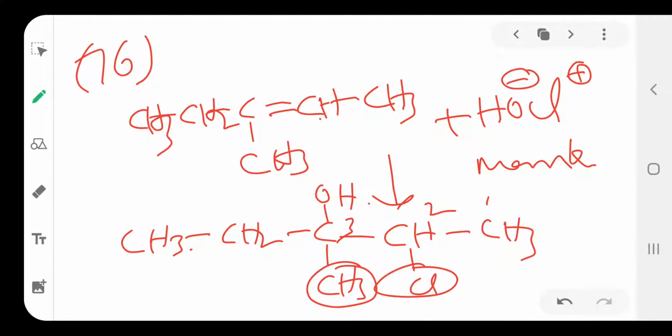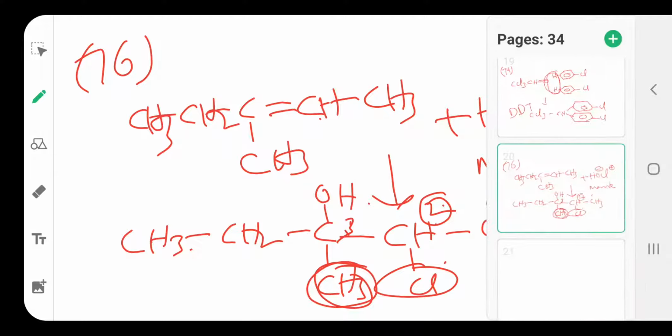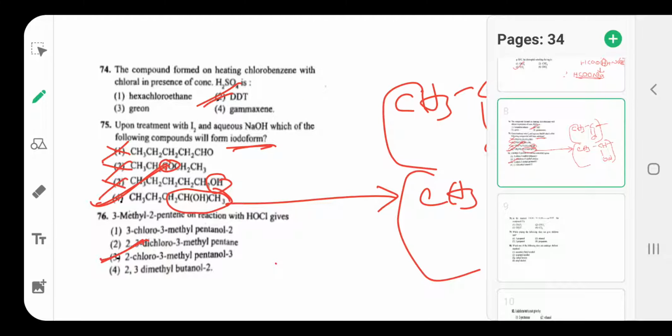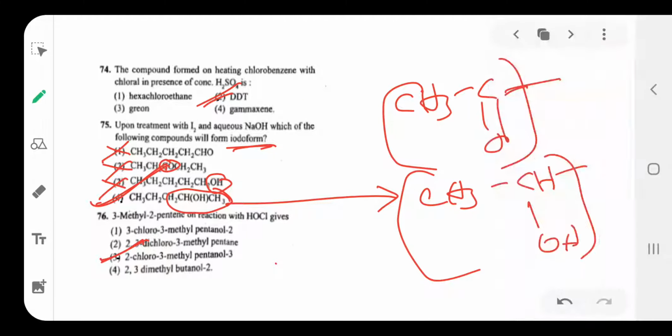That is the answer. The option is 2-chloro-3-methylpentanol.